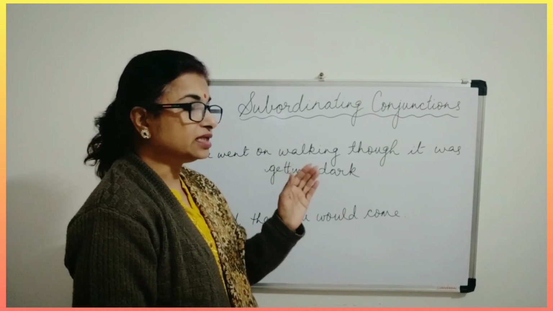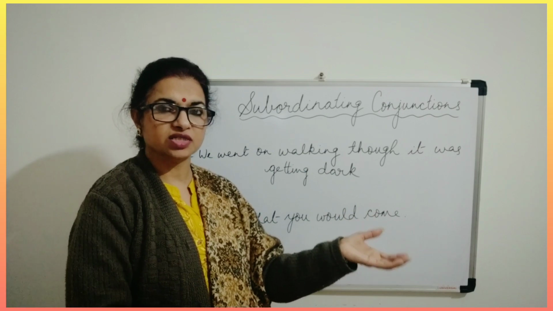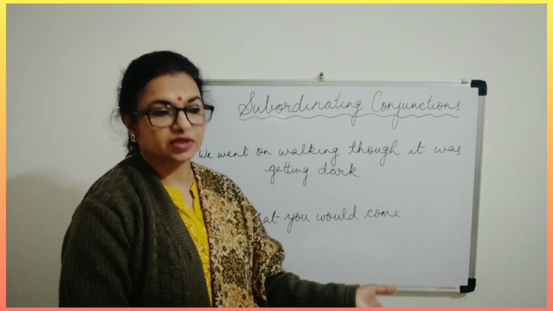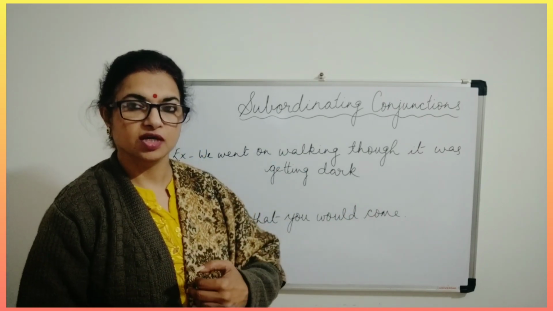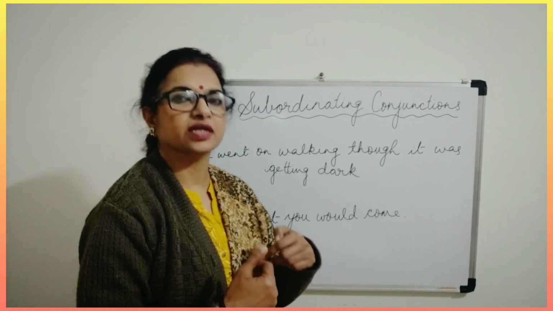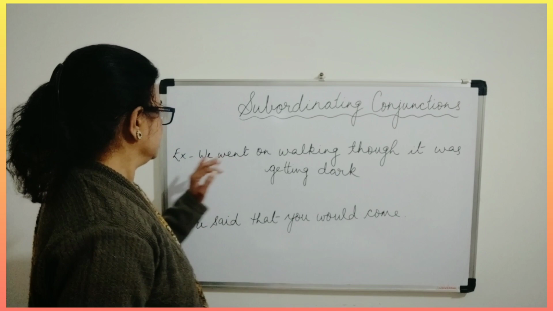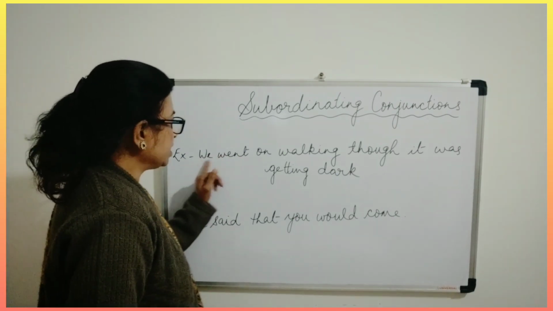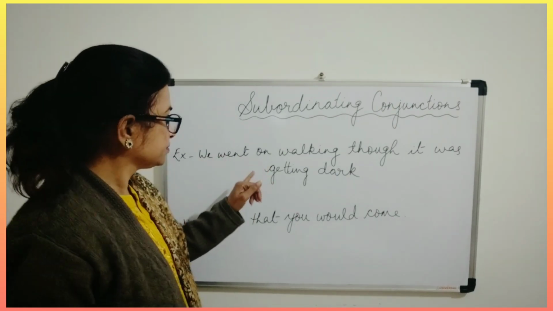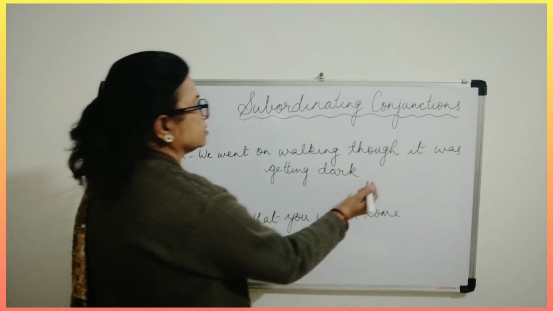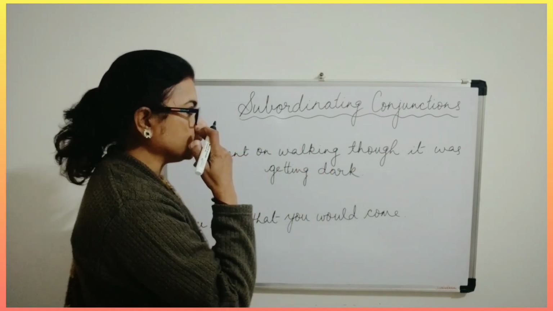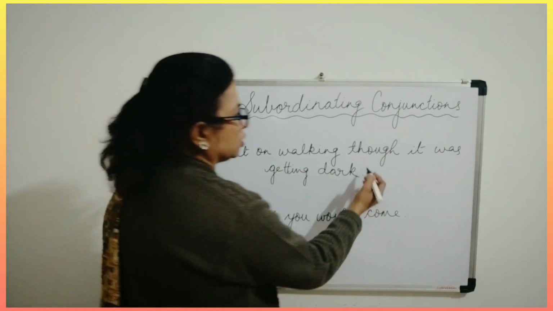And in this, what happens? The dependent clause is dependent on the main clause in order to complete its meaning. So let's understand with examples here. For example, we went on walking though it was getting dark. So this is a sentence. Now what is the conjunction here? Though.